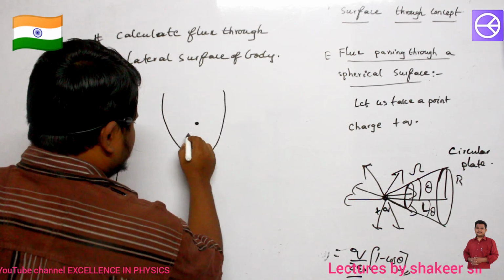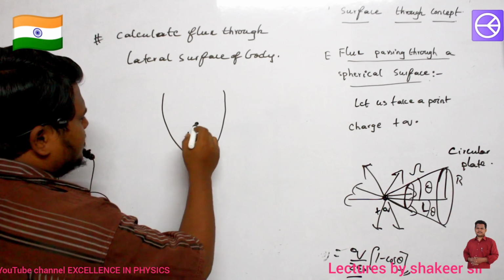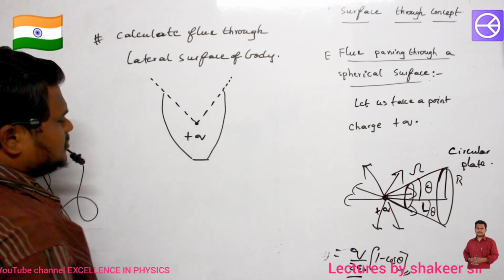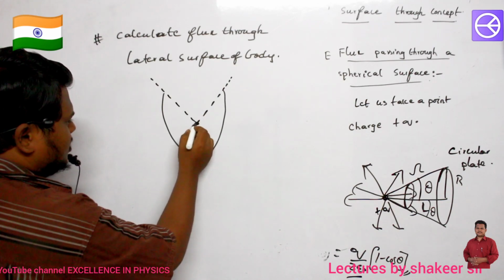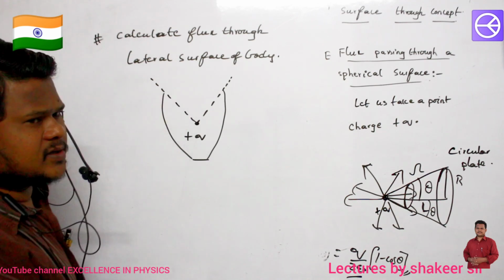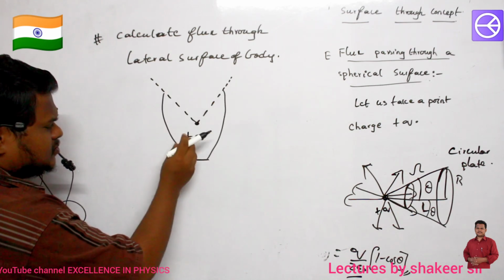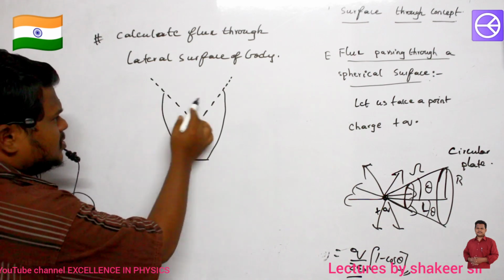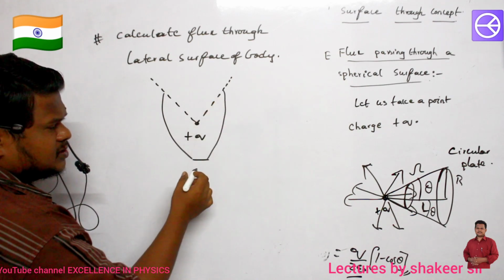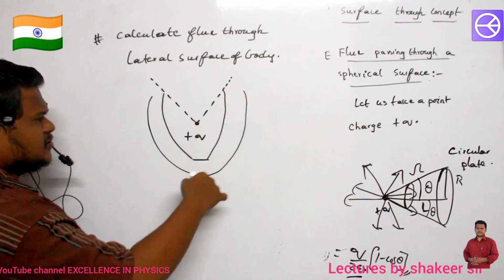And a point charge plus Q is present here. This point charge is making some angle; let us consider it is making this much angle. Because of this point charge, how much flux is passing through this lateral surface? Lateral surface means this body. Through this body, how much flux will be passing? This is called the opening. I don't want the flux passing through the opening. I want the flux passing only through the remaining part of the surface, that is, the flux passing through all this body. This I want to calculate.